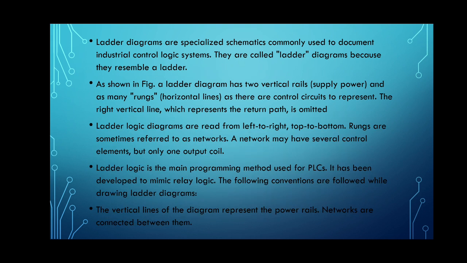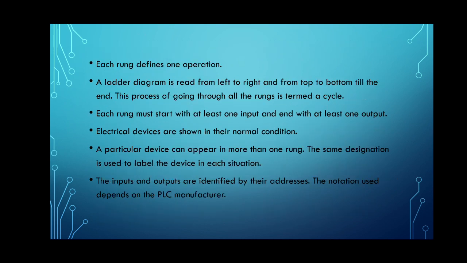The following are the conventions we use when we draw the ladder diagram. The vertical lines of the diagram represent the power rails. Networks are connected between them. Each rung defines one operation. Each rung must start with at least one input and end with at least one output. A ladder diagram is read from left to right and from top to bottom till the end. This process of going through all the rungs is termed a cycle.